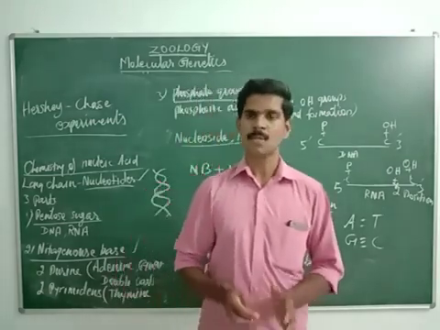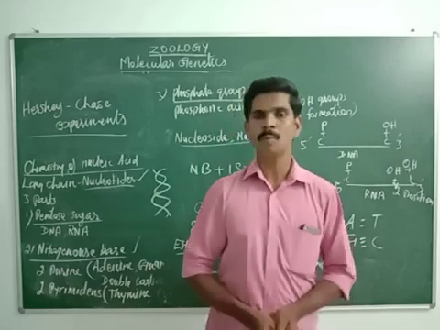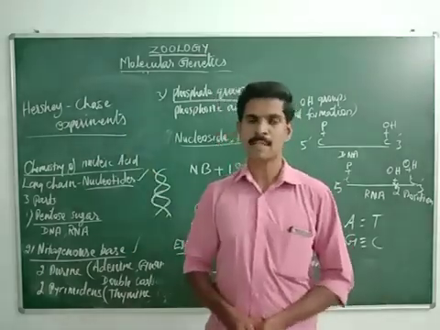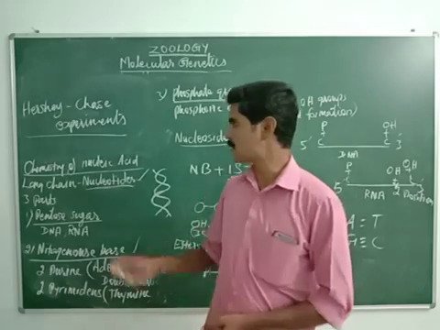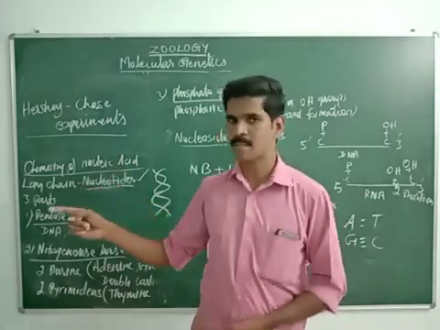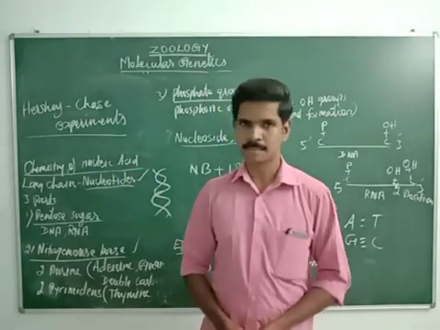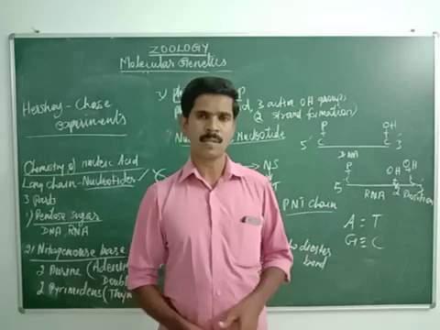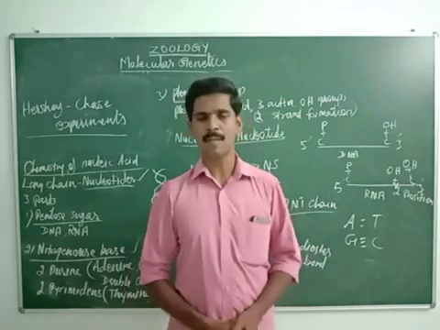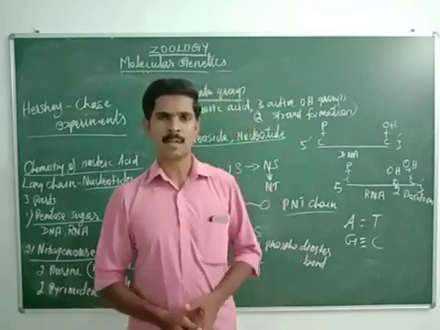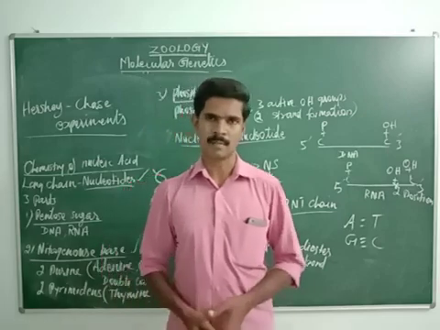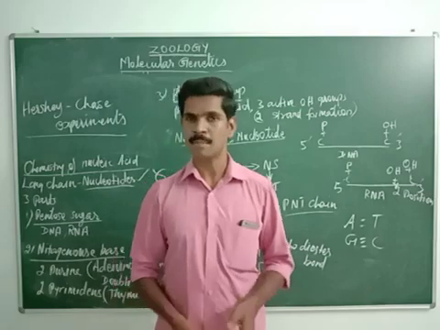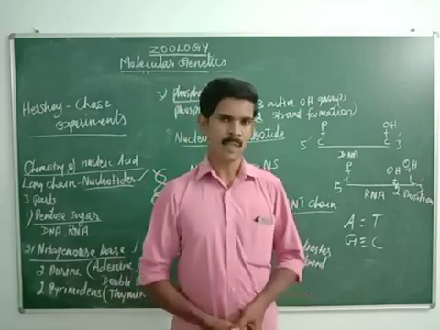Dear students, today we have completed 2 important 5 mark questions. The first 5 mark question is the Hershey Chase experiment, and the second one is the chemistry of nucleic acids, or the chemical structure of nucleic acids. Both are important for 5-mark questions and many 1-mark questions also we have studied. For example, who discovered the double helix model of the DNA? Watson and Crick. In which year did they discover the double helix structure of DNA? 1953. Like that, many 1-mark questions are there.